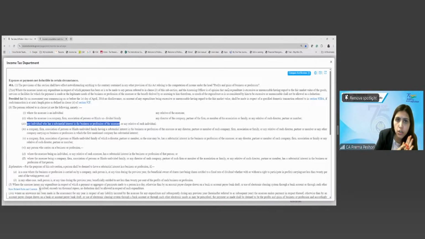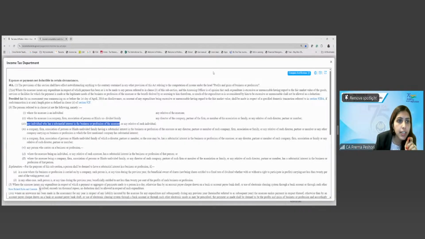Right? So for an individual: any relative of the individual, any person who is carrying on the business, if the person has a substantial interest in the business of that person, or any relative of that person who has the substantial interest. What do we mean by substantial interest over here? Substantial interest here means a person shall be deemed to have a substantial interest if, in the case of business or profession carried on by a company, at any time he is the beneficial owner of equity shares carrying not less than 20% of the voting power.